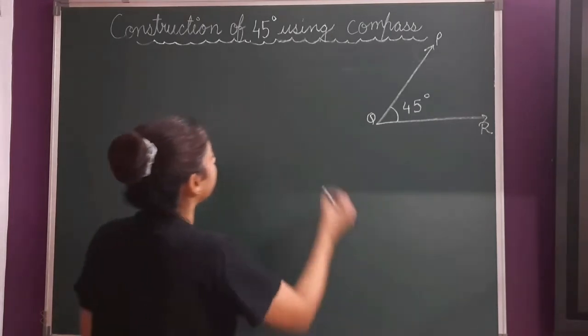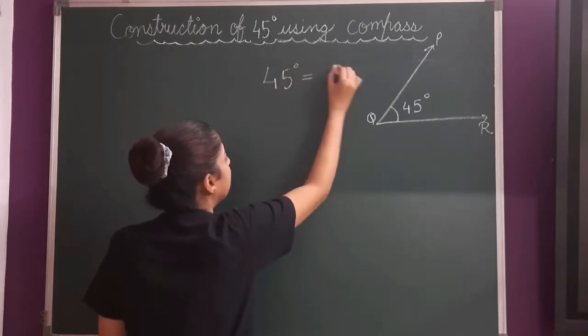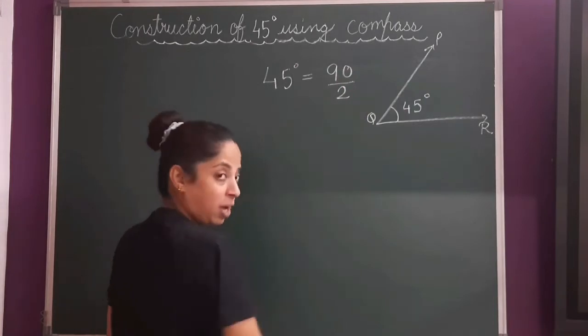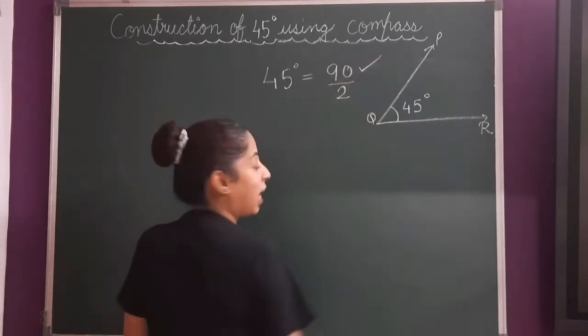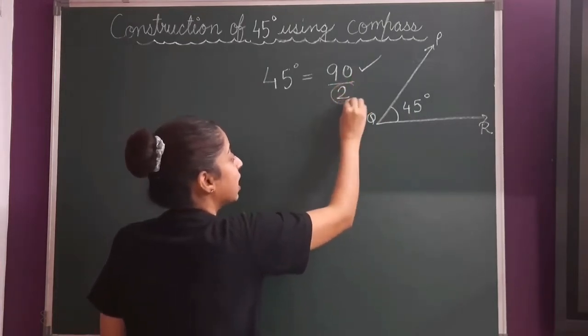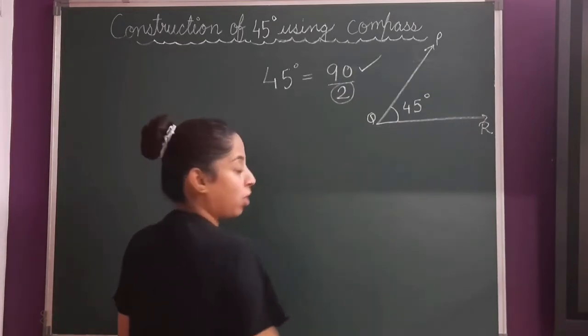So now dear children, we know that 45 degrees is equal to what? 45 degrees is 90 by 2. 90 divided by 2 is 45. So we will make use of this. Now we already know how to construct 90 degrees. So first we will construct a 90-degree angle and then we will bisect it, that is, we will divide it by 2 to obtain an angle of 45 degrees.